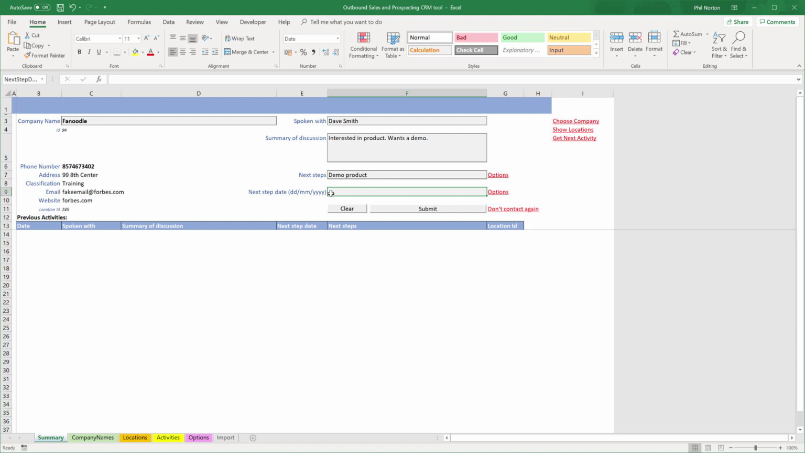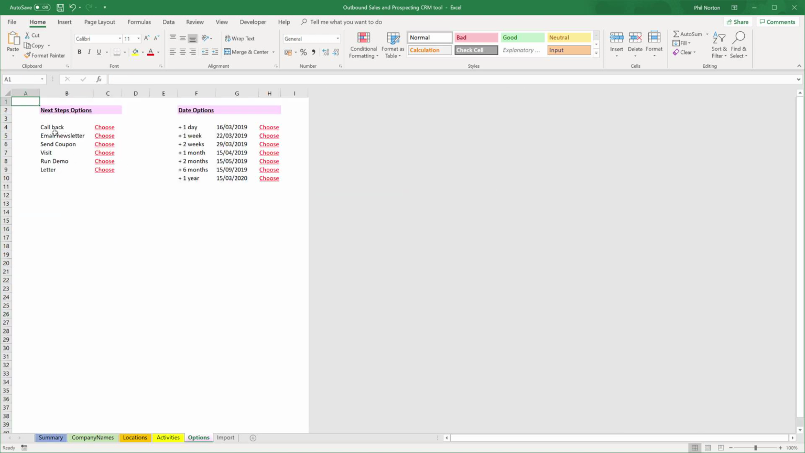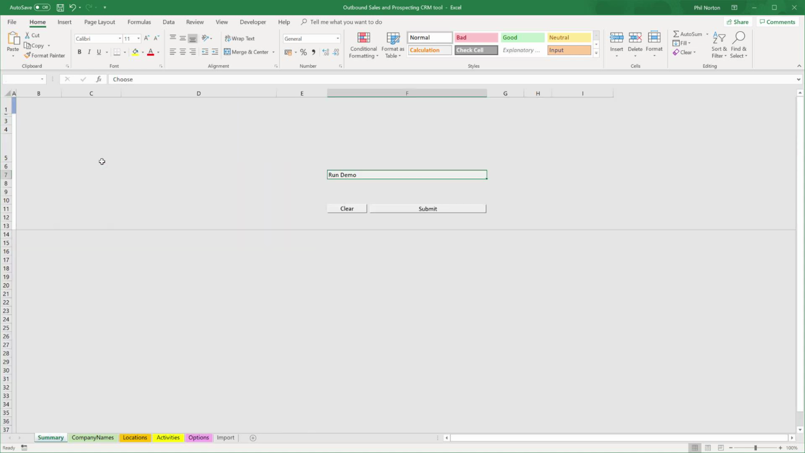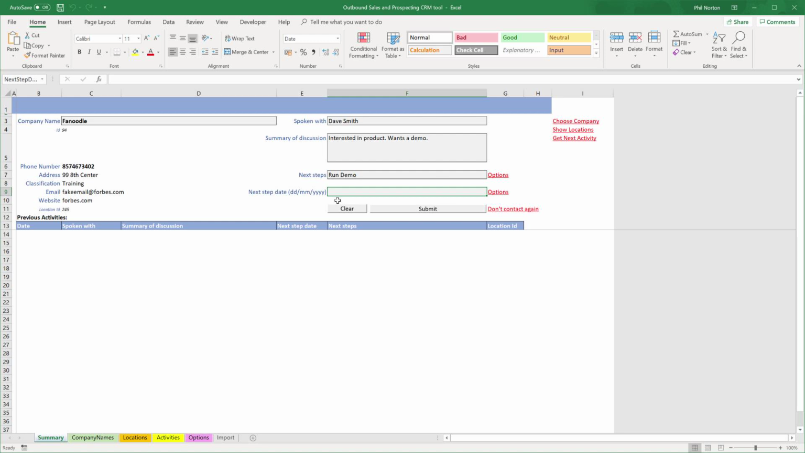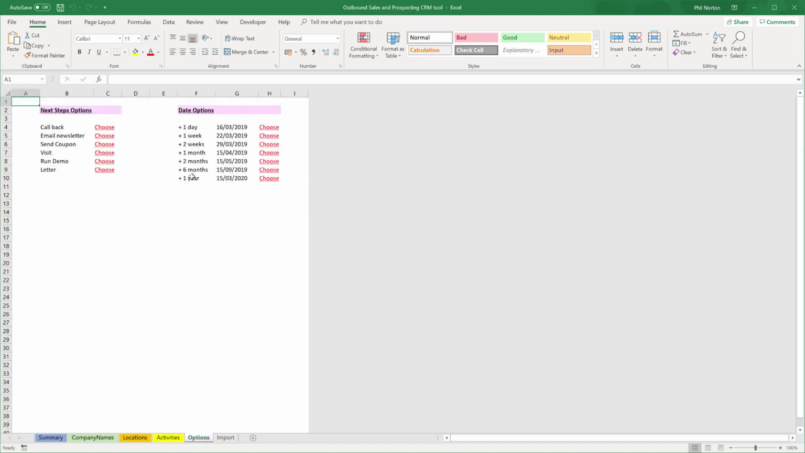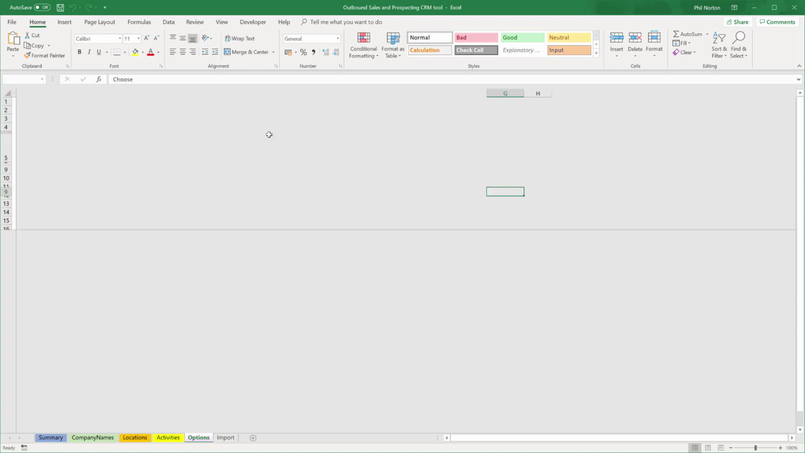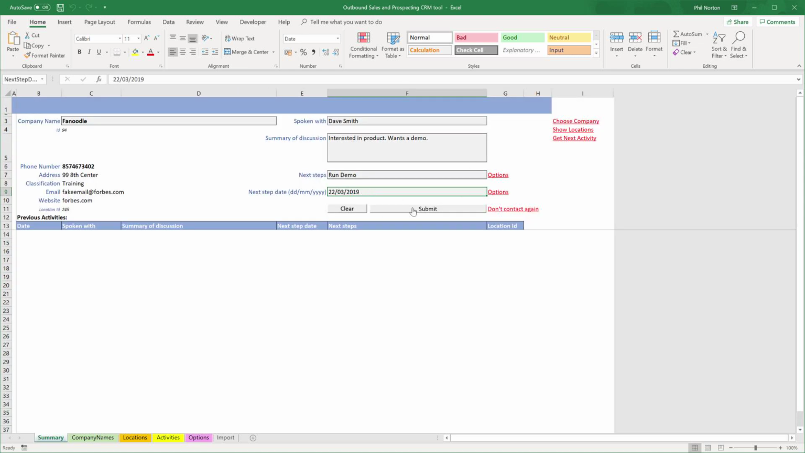I can type in a date here if I want. The easier way is actually to click this link on the right hand side where I've set up some predefined options. So I've created a run demo option, so I can just click that choose button there, and then the same with the dates. If I go options here, I can select a date. Let's say I'm going to run a demo in a week's time. Okay, so that will just give me a date in there, and then once I've done that, I can click submit, and that's saved that activity.